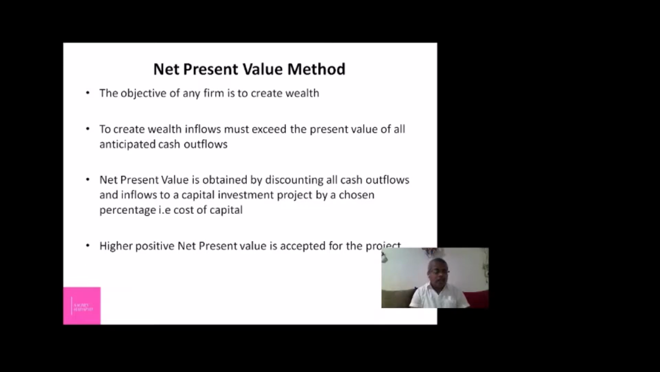A higher positive net present value is accepted for the project. A lower net present value will not be accepted, but always the higher net present value will be accepted. To calculate the discount factor, you can use the formula 1 divided by 1 plus r. Thus, you will get the discount factor.